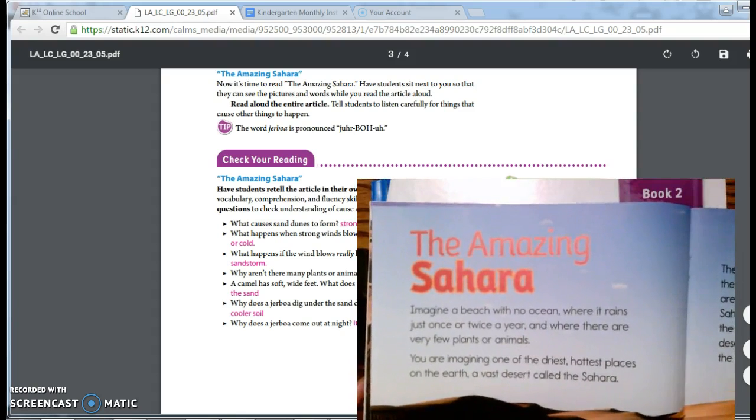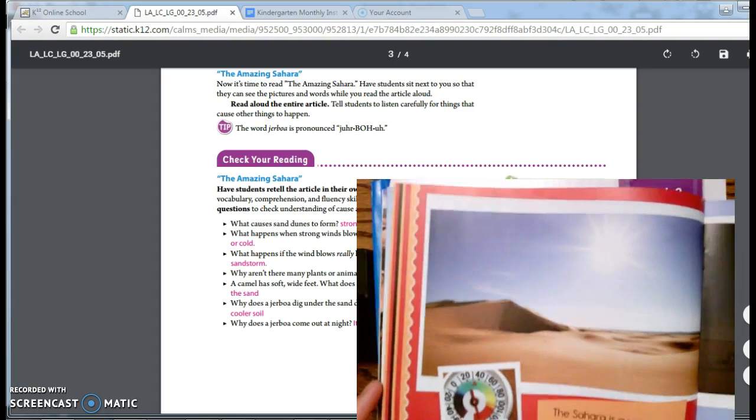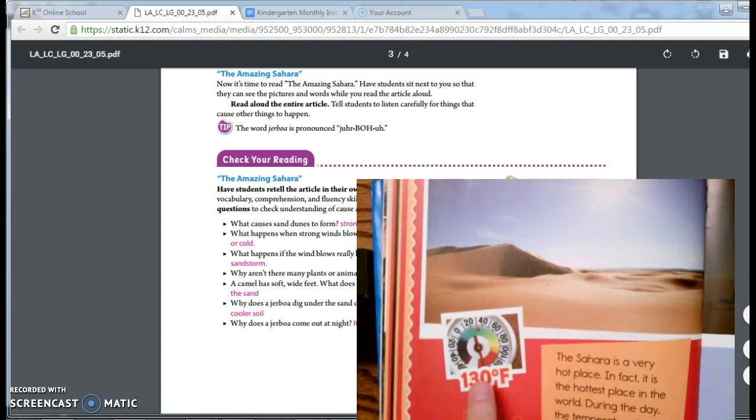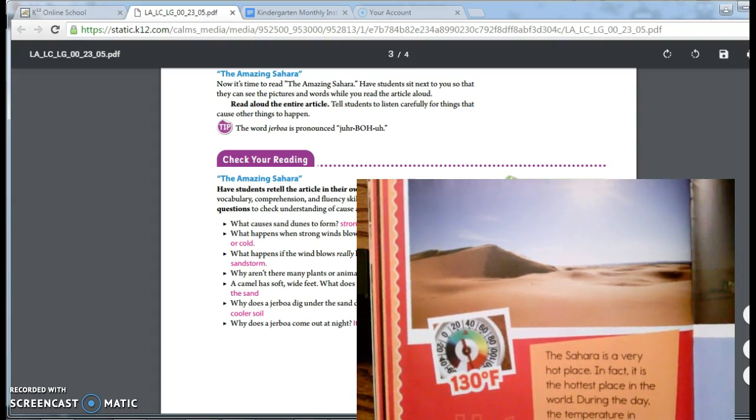So now we are going to look on page 22. And here is a thermometer. Why is there a picture of a thermometer? And it says 130 degrees Fahrenheit. Why do you think this picture's here? What does it tell us about the Sahara? This is here to show you just how hot it gets in the Sahara.